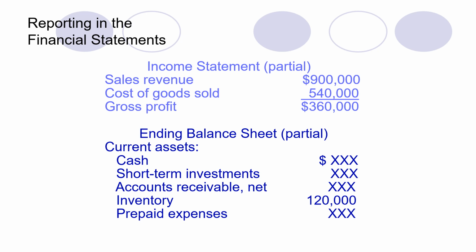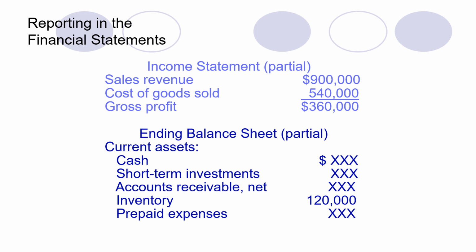So an income statement is the statement which actually shows the amount of sales we have done, and how much profit is the outcome from our operations. If we see the partial income statement of this company, the sales revenue is 9 lakh. This is the previous transaction which we have already done in the previous slides, and the cost of goods sold for generating this sale is 5,40,000. When we deduct 5,40,000 from 9 lakh, we get 3,60,000, which is the gross profit of the company.